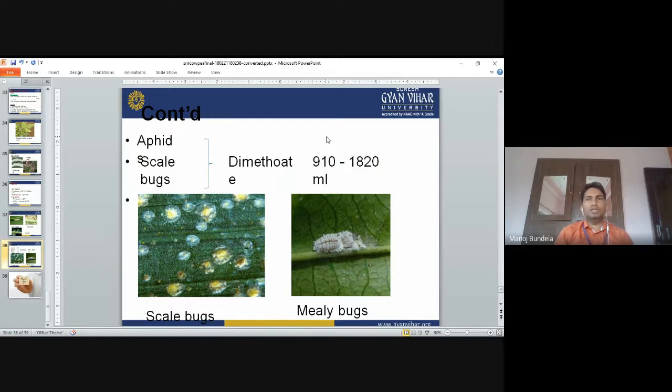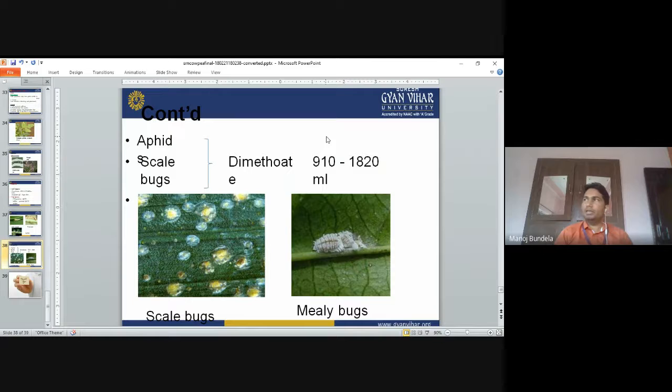Second, we can use the sticky traps. Yellow sticky traps we can use, water traps we can use, light traps we can use to control the insect attack. Because insects will be attracted to this type of traps, to light, and we will kill them. We can use the resistant varieties. We can develop the resistant variety that is resistant to that particular virus, bacteria or disease.